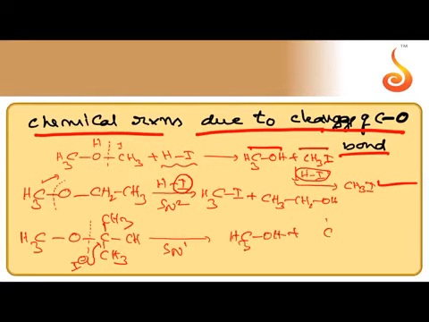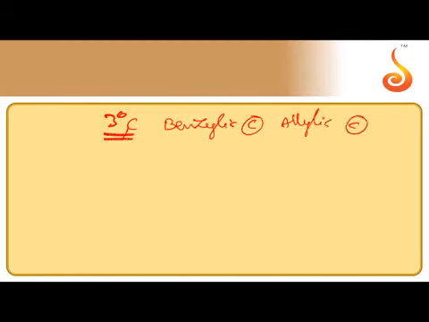The other one becomes alcohol. So tertiary butyl iodide is the product. Remember, if a 3 degree carbon, benzylic carbon or allylic carbon, any one of these 3 carbons, is attached to oxygen, cleavage takes place there. The alkyl group containing such a carbon will be converted into alkyl halide.